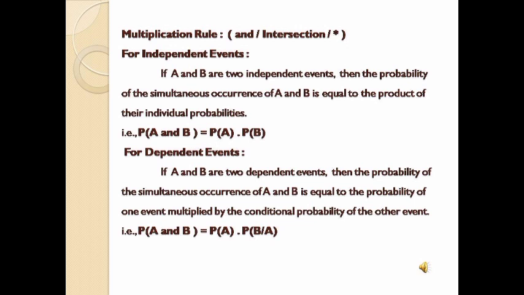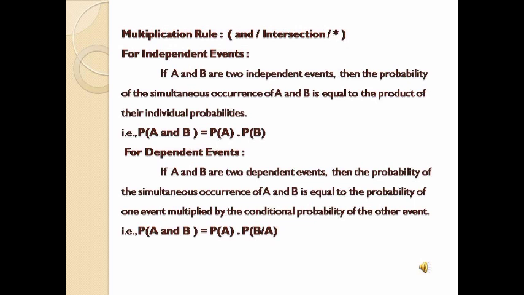When it comes to dependent events, if A and B are two dependent events, then the probability of simultaneous occurrence of A and B is equal to the probability of one event multiplied by the conditional probability of the other event.